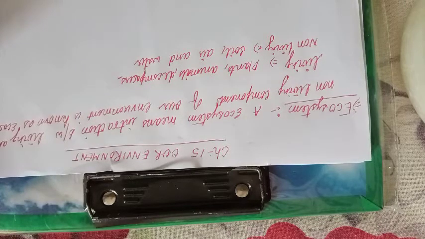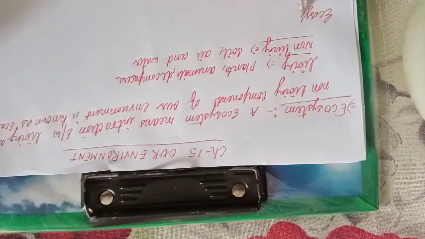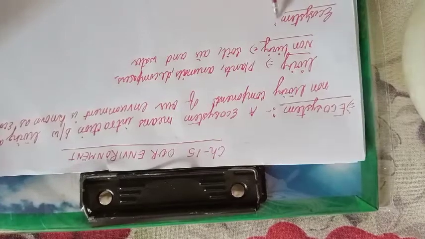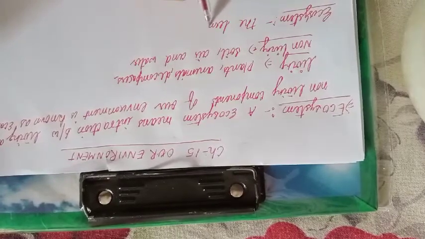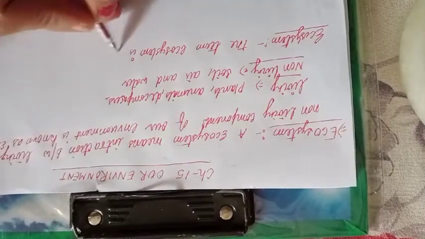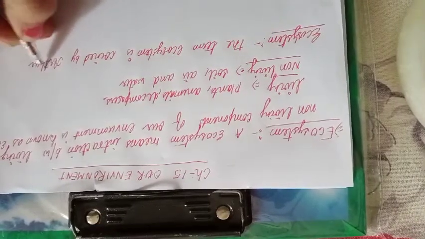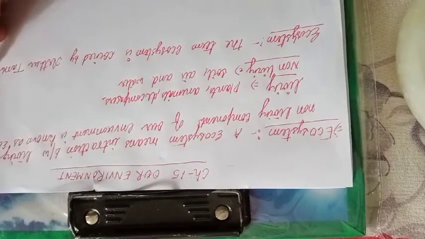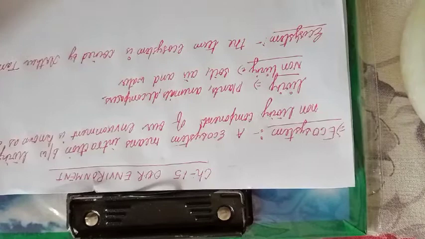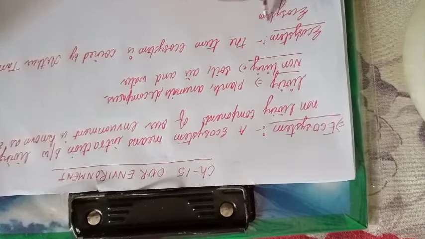Now the topic is how many types of ecosystems are present in our surrounding. And before this, we should know who gave this term ecosystem. The term ecosystem was coined by Arthur Tansley. Okay. And how many types of ecosystems are present in our surrounding? Two types of ecosystems are here.